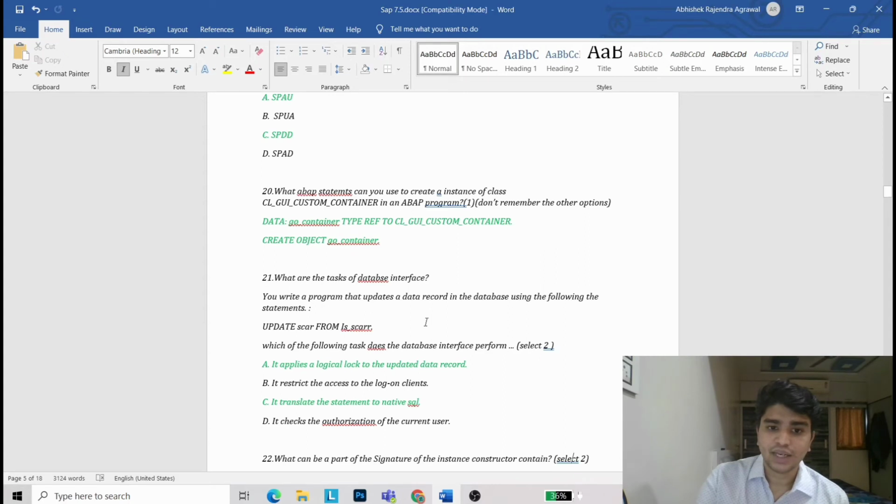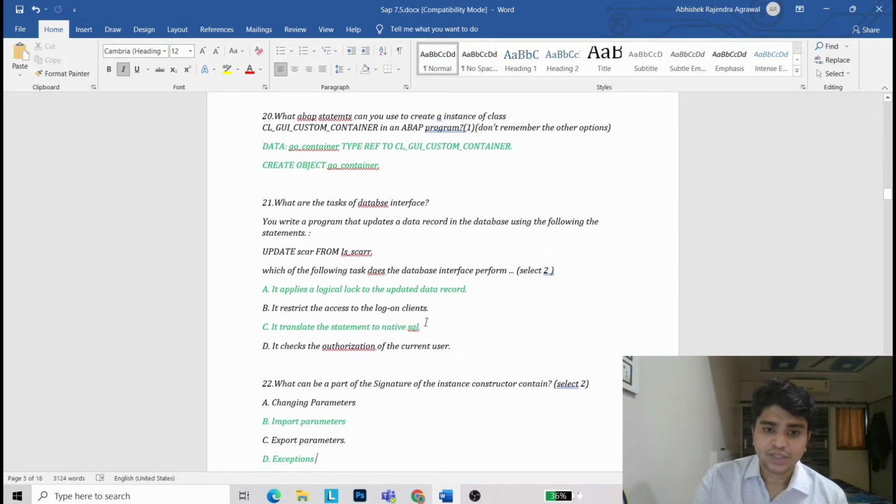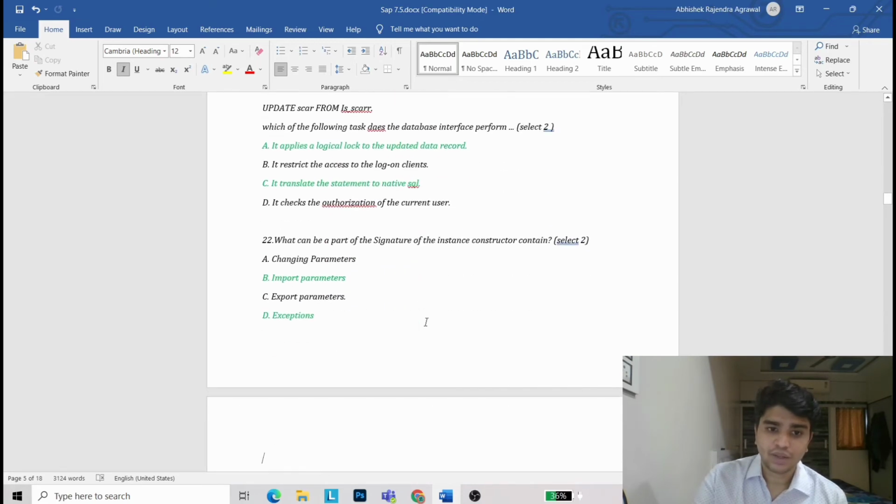What are the tasks of database interface? You write a program that updates a data record in database using the following statement: UPDATE SCARR FROM SCARR. Which of the following tasks does the database interface perform? It applies a logical log to the updated data record. It translates the statement to native SQL. Now it can be part of signature of an instance constructor. It is import parameter and exception.